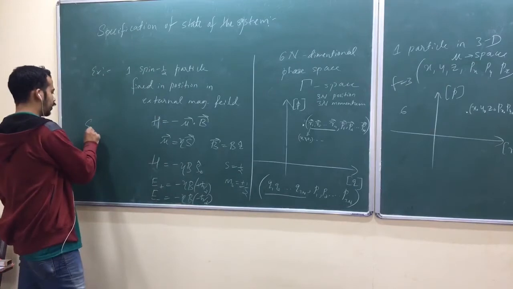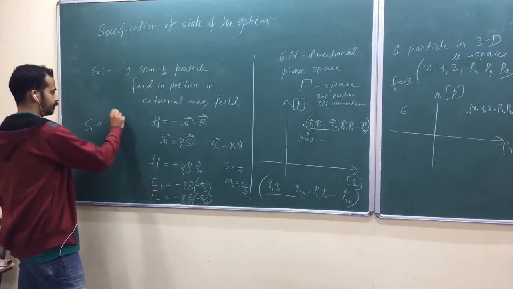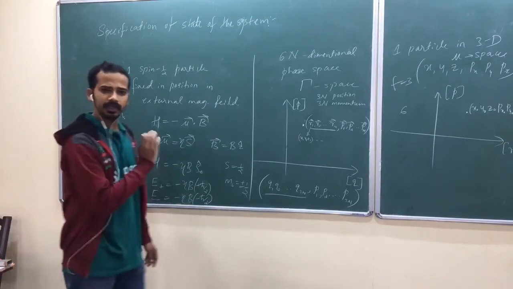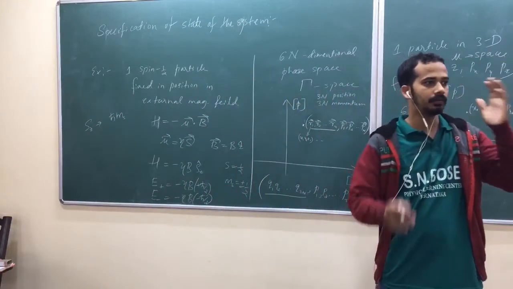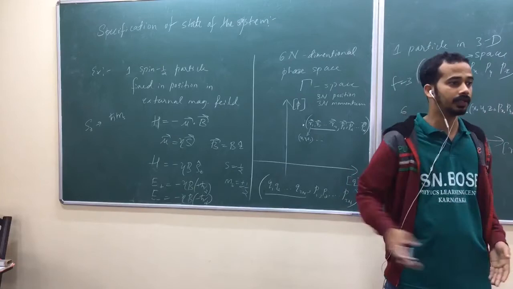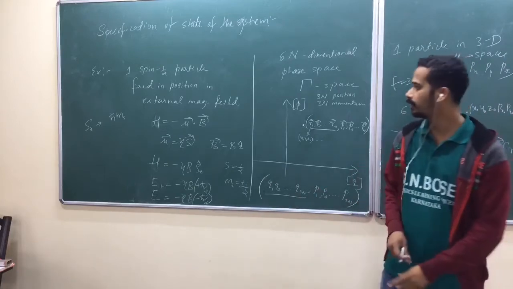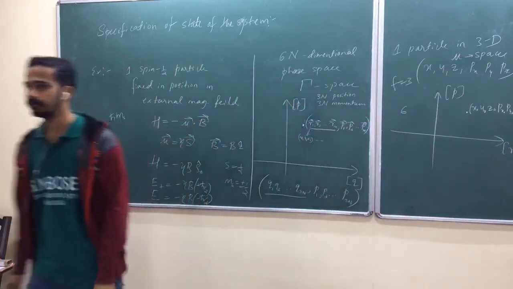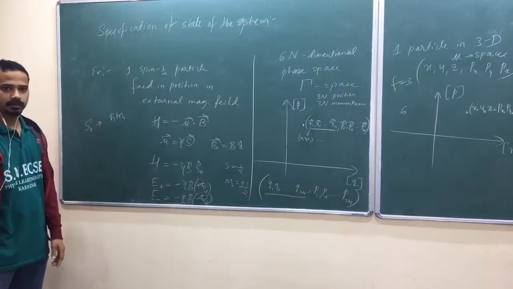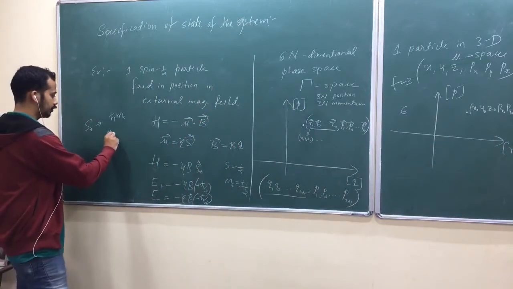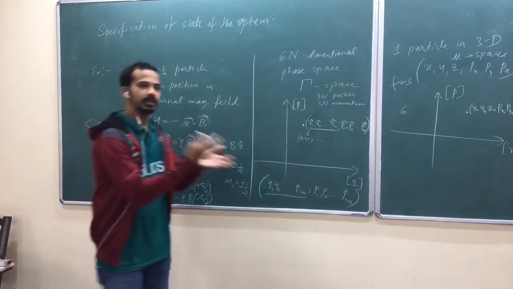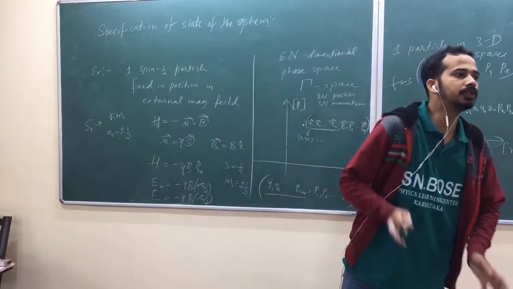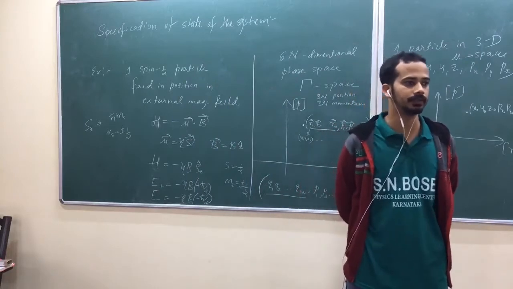Because the Sz eigenvalues are... better to write MS, M with subscript S, because we have M for L, M for J, so everything, isn't it? Better to write MS here for only spin, okay? So MS here. Is that okay? Where MS equal to plus or minus half, isn't it? If you specify that MS value, that means you know the state of the system. You are specifying the state of the system.